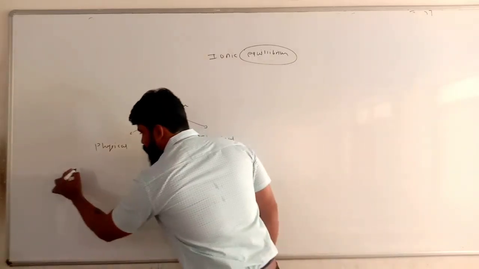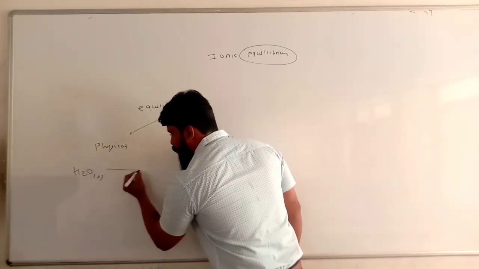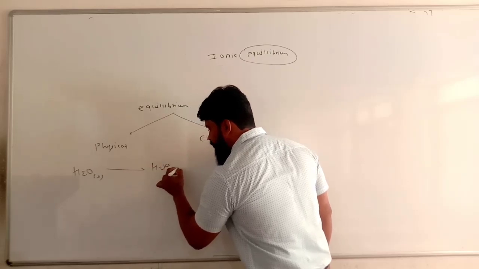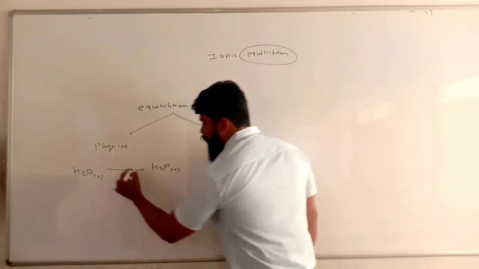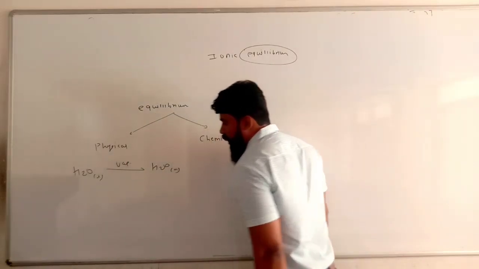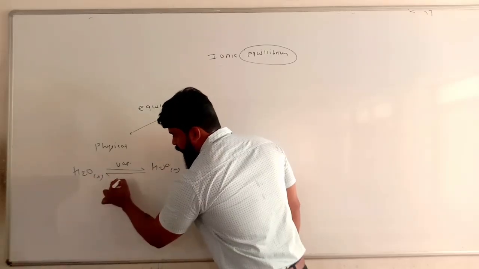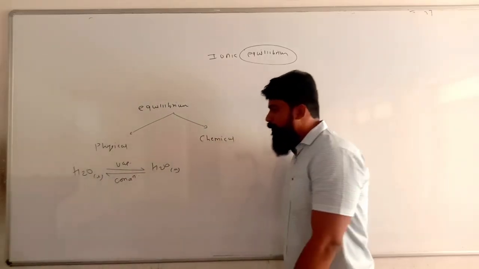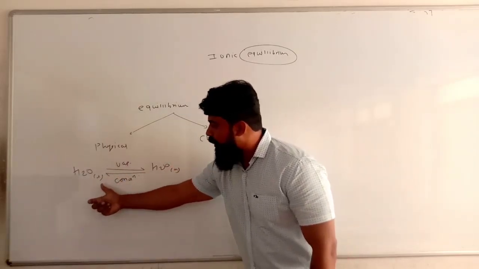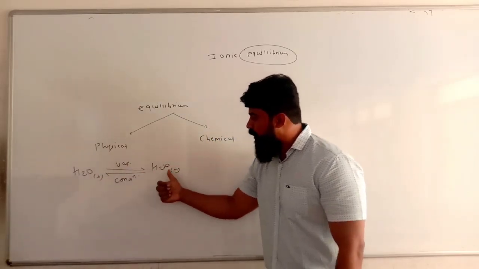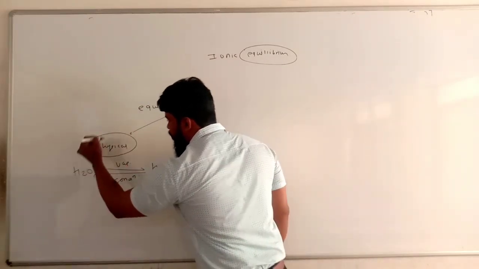So suppose we have water in its liquid state and we are converting the water into its gaseous state. The process of conversion of water from liquid state to a gaseous state is nothing but vaporization, and the process of conversion of steam into its liquid state is nothing but condensation. Suppose the rate of vaporization and rate of condensation are equal. It means that the rate of forward process and rate of backward process are equal. Such kind of equilibrium is considered physical equilibrium.